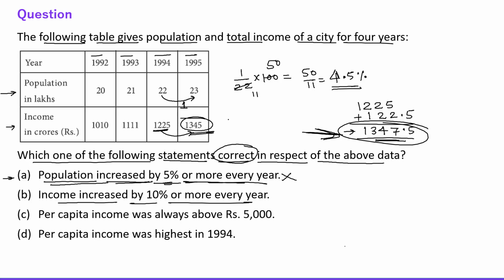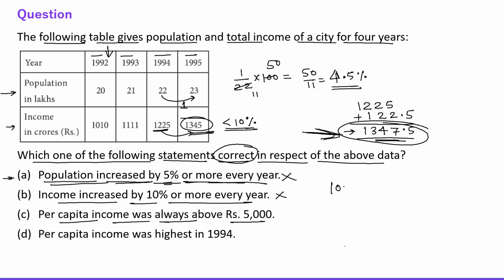So this is the increment which is less than 10%, right everyone? This is the increment of less than 10%. So obviously the second statement is also not correct. Now let's talk about the third statement. Per capita income was always above 5,000. Okay, fine. So for 1992, right?